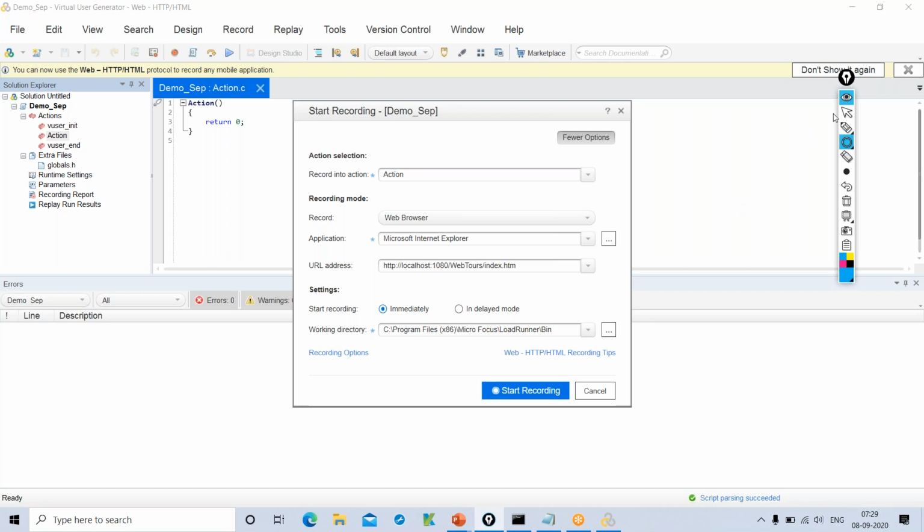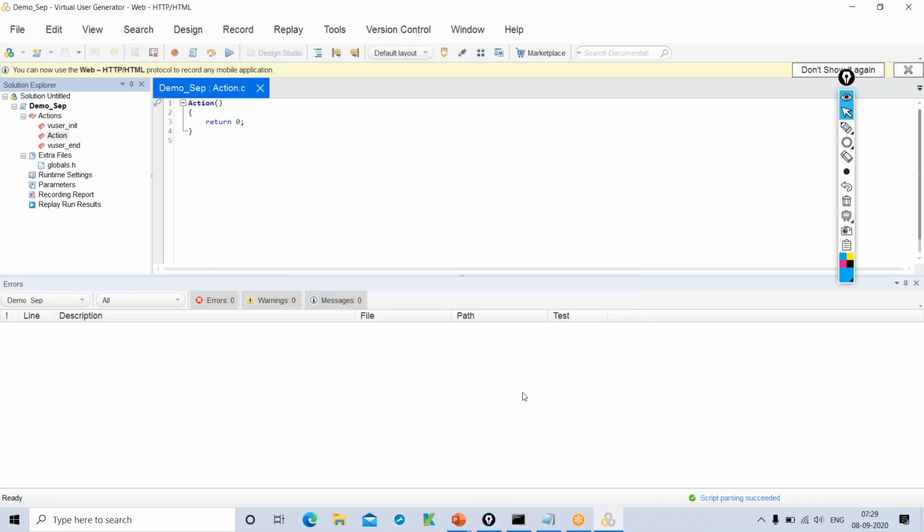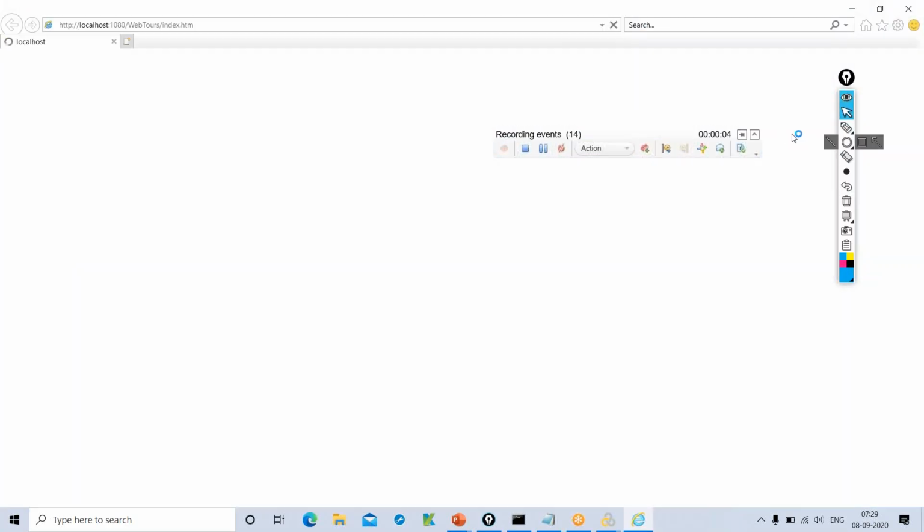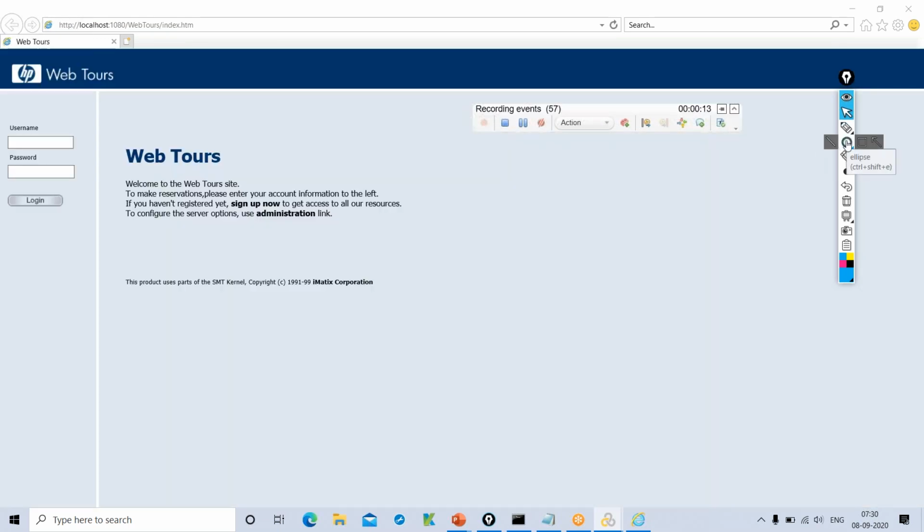I'll quickly click on start recording. As soon as I click it, you see a movable window has popped up, and at the same time the application is launched with the URL we have given. You also see a number which keeps increasing, starting from 0. It means that the VuGen script we are recording is able to record the events successfully.